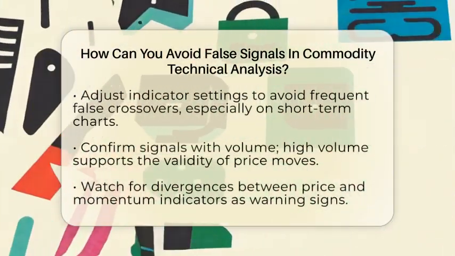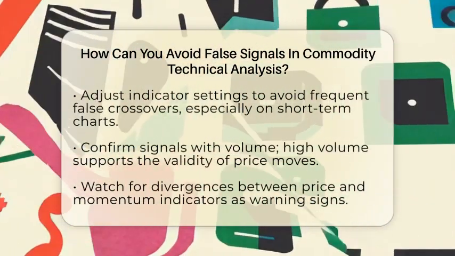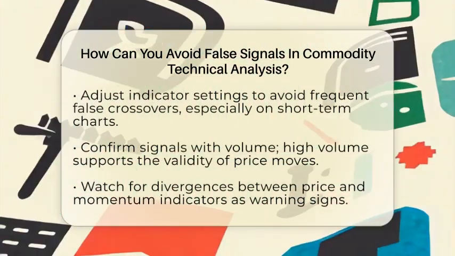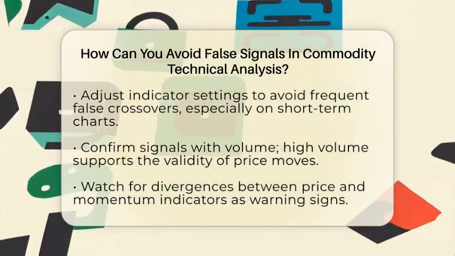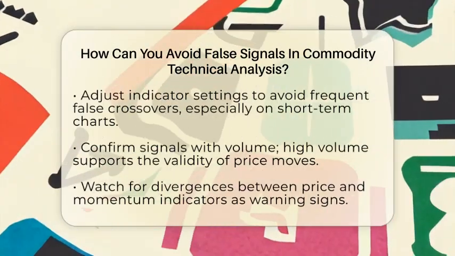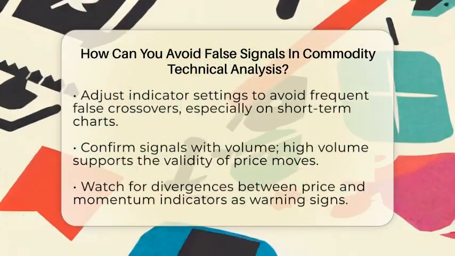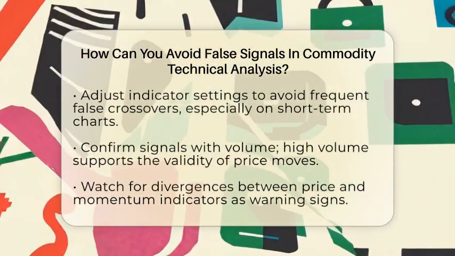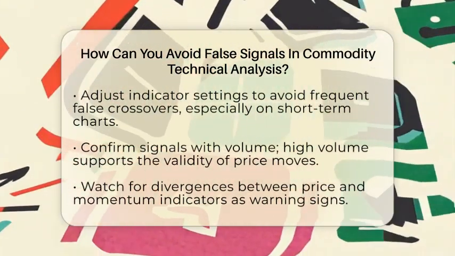Next, think about the time frame you are analyzing. Short-term charts often have more noise, which can lead to false signals. Using longer time frames like daily or weekly charts smooths out the bumps and gives clearer trend signals. For instance, a break above a long-term moving average on a weekly chart is more meaningful than a quick crossover on a 5-minute chart.